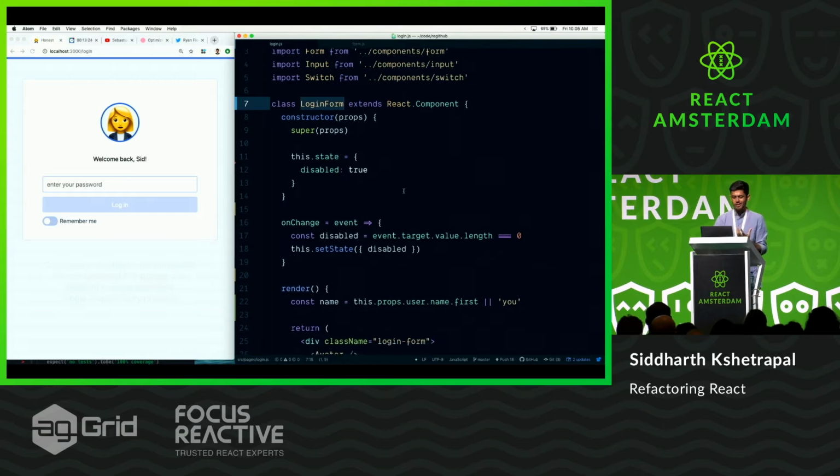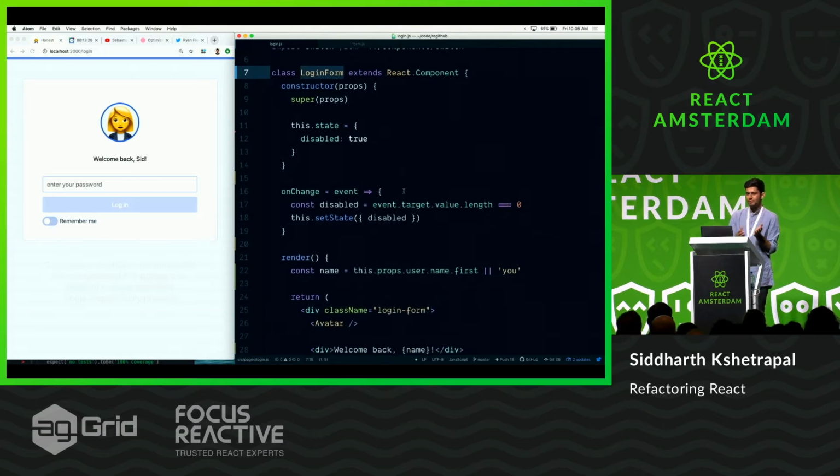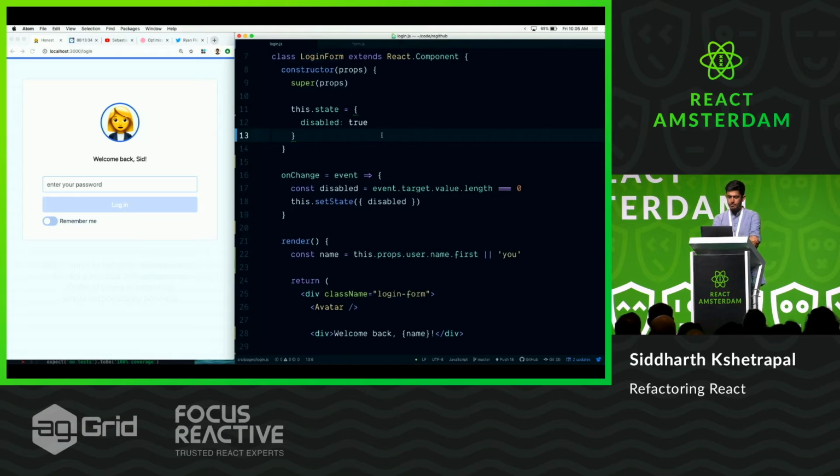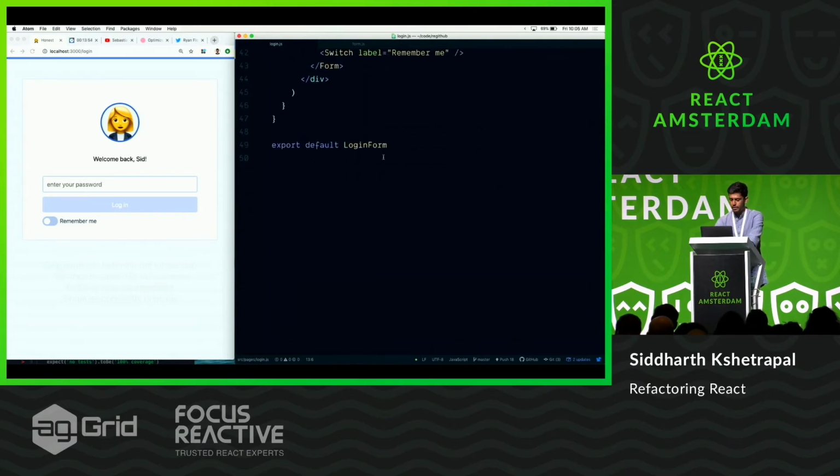So the code smell over here is that the login form shouldn't really care so much about the UX of the actual form. It should care about login stuff, right? That's in the name. So there's a name for this code smell, or the principle. It's called the single responsibility principle, where each component should just do one thing and do it well, and should delegate the rest to a different component. So in this case, we want to take the UX part of this out into a different component, outside the component.